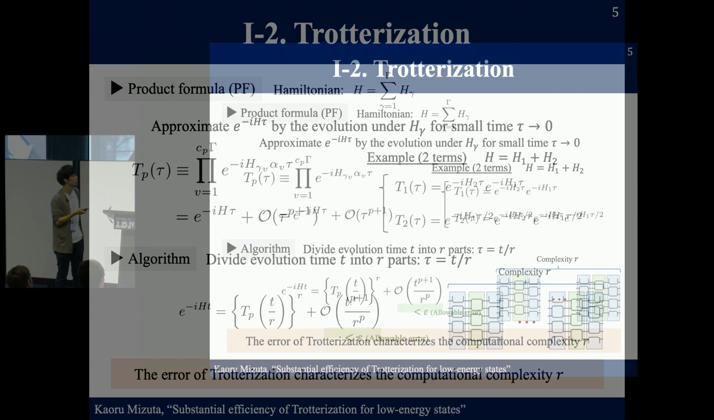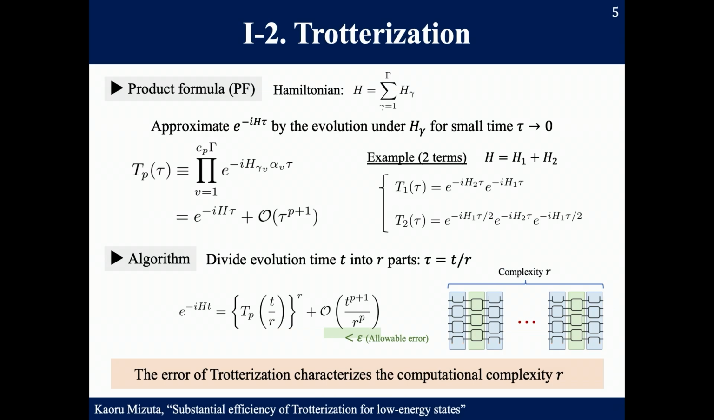In order to run the algorithm for large evolution time t, we split it into R parts, and we repeat the application of the product formula for time t over R. Namely, the complexity R, often called the Trotter number, is determined by this splitting. In order to achieve the desirable accuracy epsilon, we determine the number R so that the accumulated error in the R steps becomes smaller than the allowable error epsilon. So the error of trotterization is an important factor which determines the computational complexity.